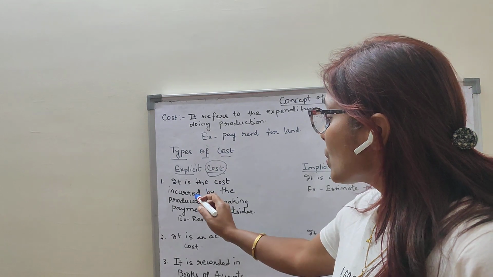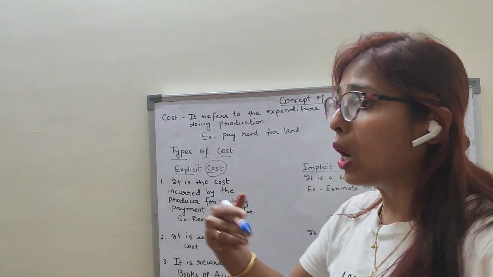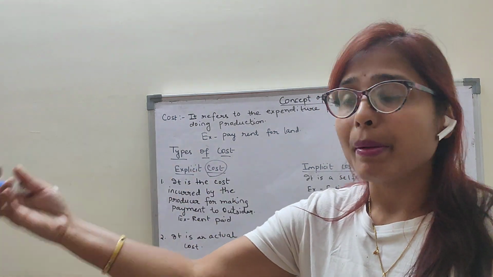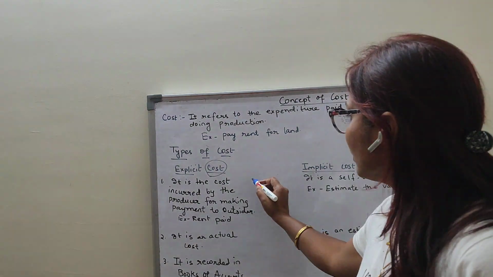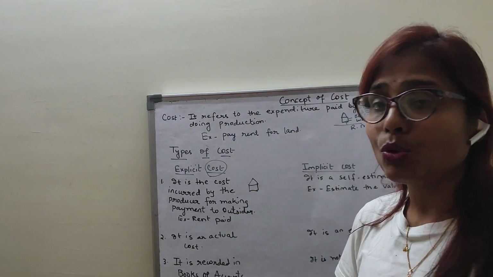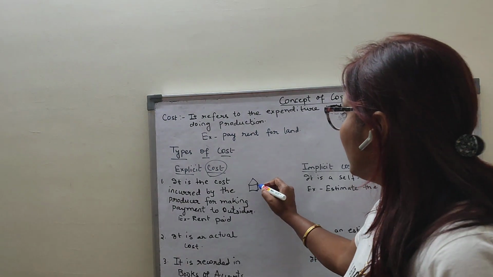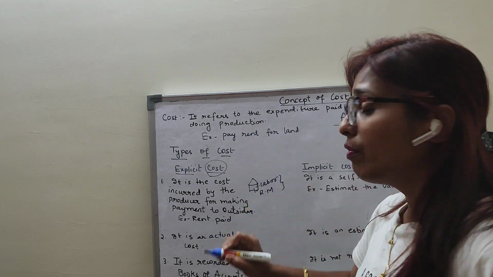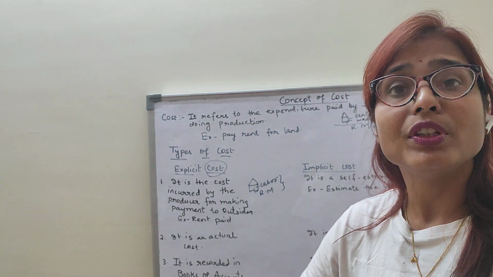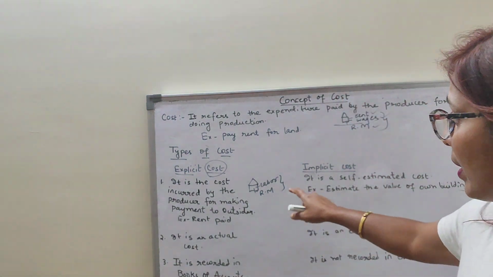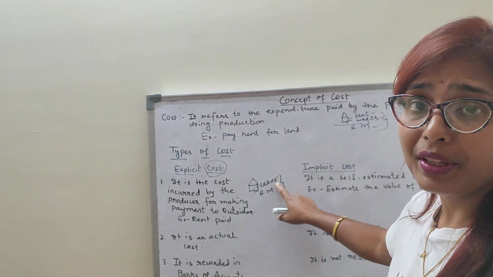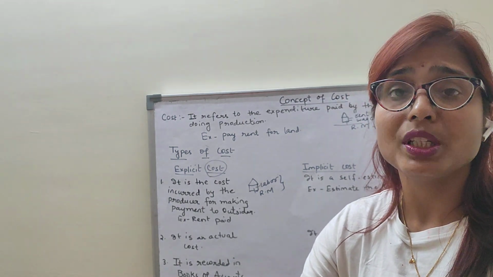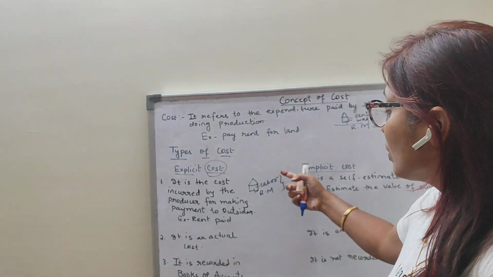Now, it is the cost incurred by the producer for making payment to outsiders. That means it is the expenditure which is incurred by the producer for making payments to the outsiders. Suppose I have one factory, is it not? And I am doing the production of pen. So I require the labor, I require the raw materials. So these are the payments which I need to pay to the outsider. When I require the labor, I have to pay them the wages. When I am purchasing the raw material, I need to pay the payments to the suppliers from whom I am purchasing the raw material. So they are the outsiders.